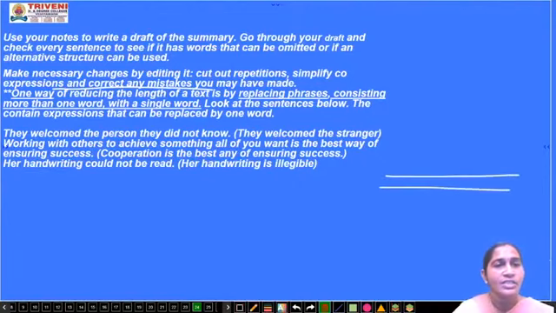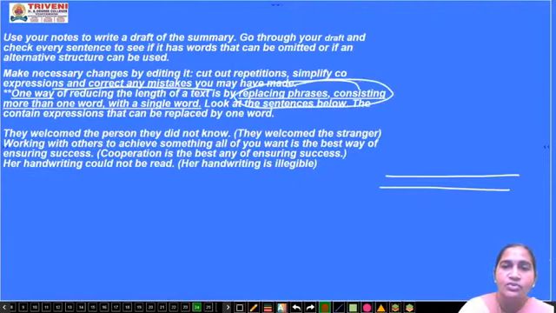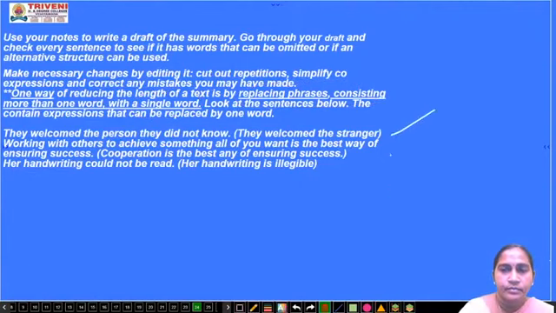One way of reducing the length of our text is by replacing phrases consisting of more than one word with a single word. If a sentence has more than two words or phrases, you can change them into a single word. Now see the example here, how this sentence has been summarized.